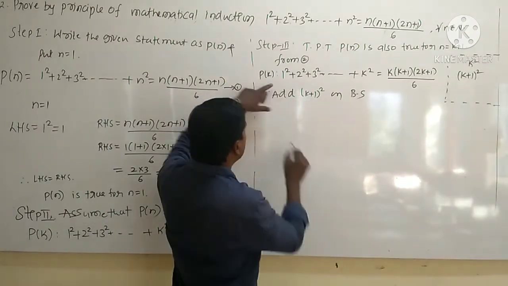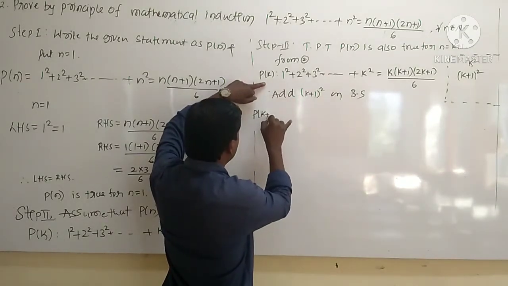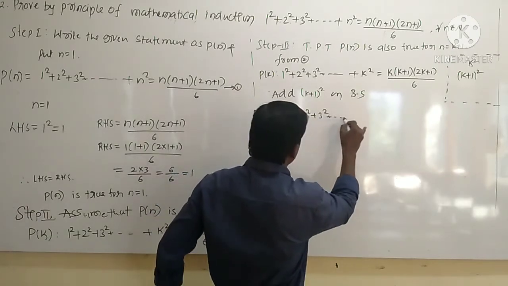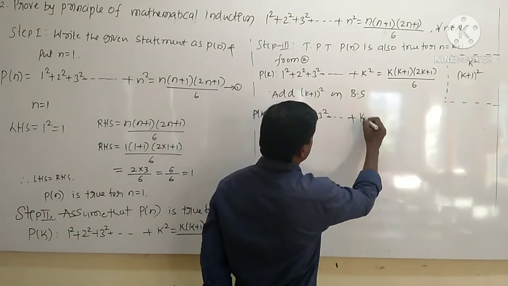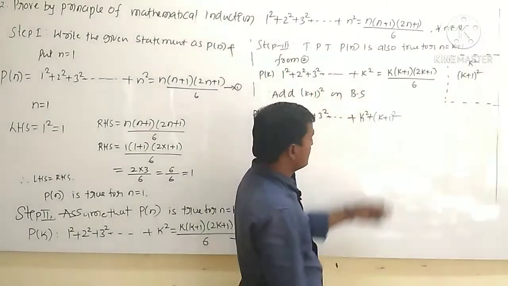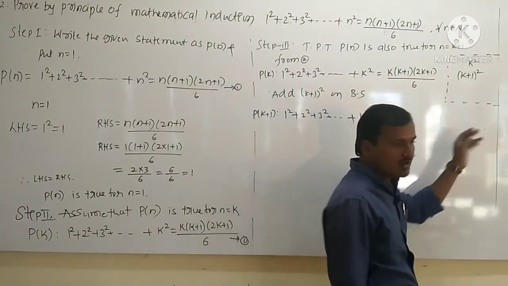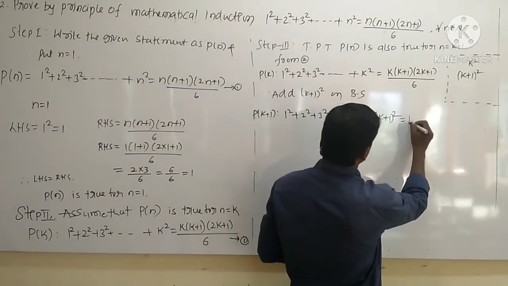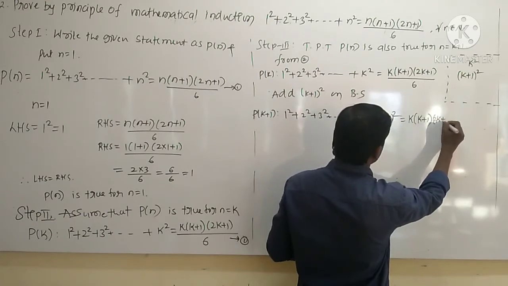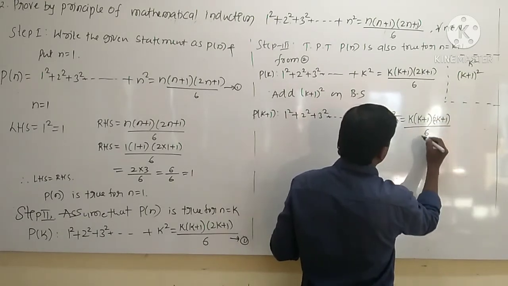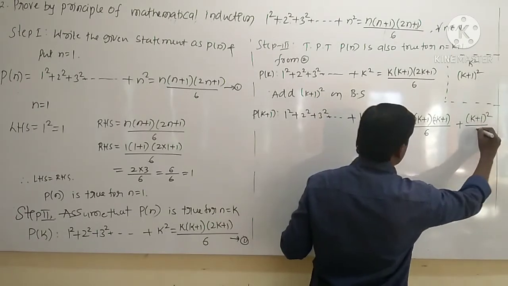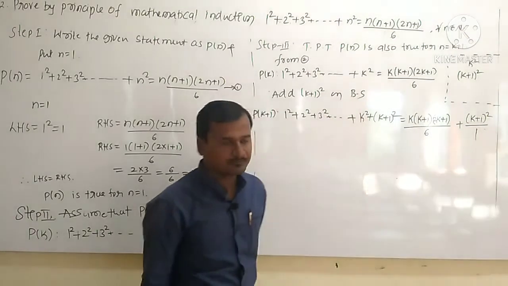Okay. So here what you are getting, hence it becomes P of k plus 1, 1 square plus 2 square plus 3 square up to k square. Now you are adding that term, k plus 1 whole square. The same term you should add for RHS also. So therefore here it is k into k plus 1 into 2k plus 1 upon 6, plus you are adding that term, k plus 1 whole square. Here it is 1.